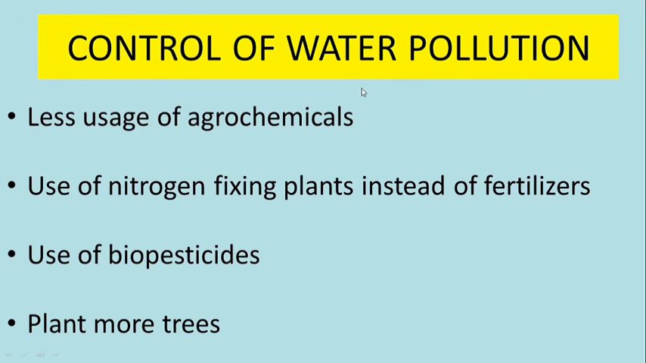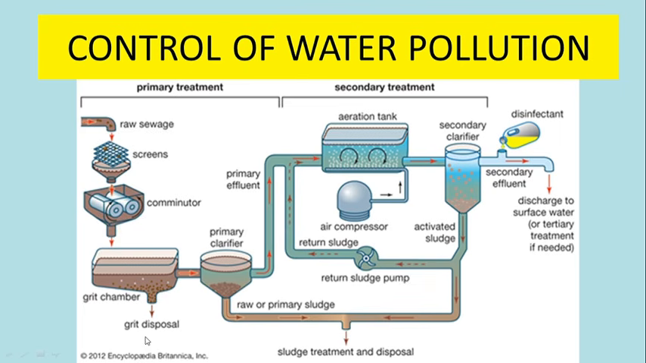We can control water pollution by using less agrochemicals, by using nitrogen fixing plants instead of fertilizers, and by using more and more biopesticides which are very safe, for example neem extract. And we can reduce water pollution by planting more trees. We can also treat water. The water which is already contaminated can be purified by using certain technical devices. These days all industries need to have a water treatment plant on their premises.